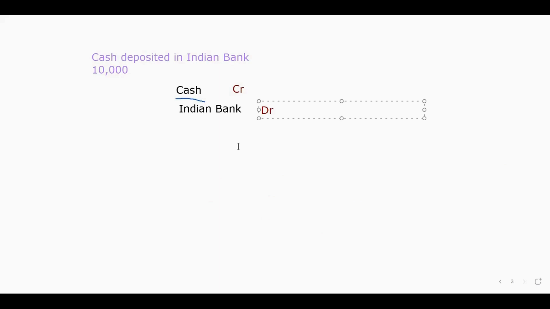Now we need to enter the journal entry. What is the entry? Indian Bank account Dr. First line completed. I have mentioned the ledger name.